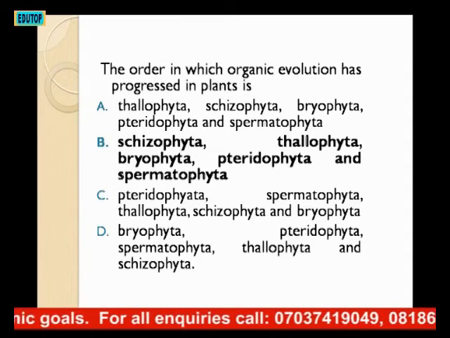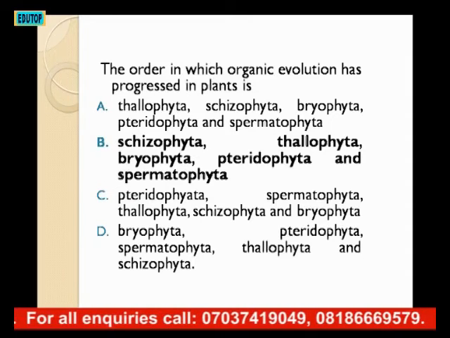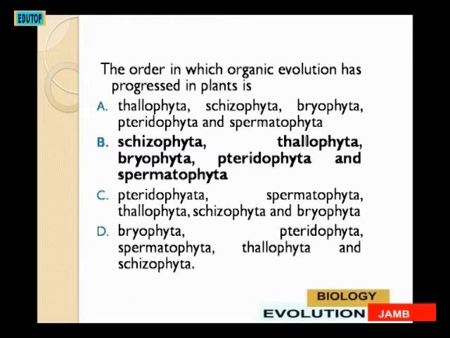The answer is B. Schizophyta, Thallophyta, Bryophyta, Pteridophyta. Then the last is Spermatophyta. And Spermatophyta are divided into angiosperms and gymnosperms. So gymnosperm is even more advanced in that. So that is the order in which the evolution has progressed.